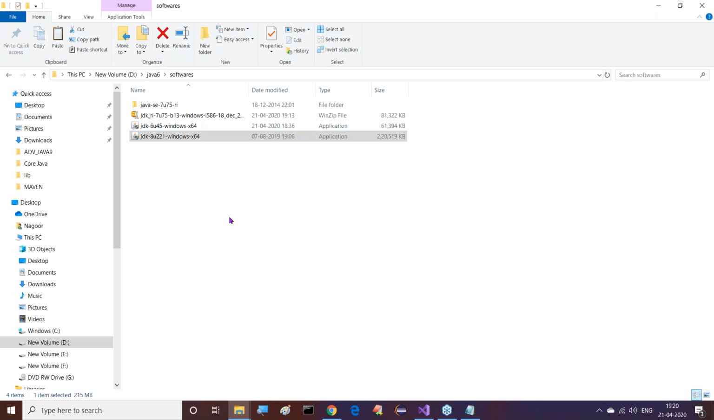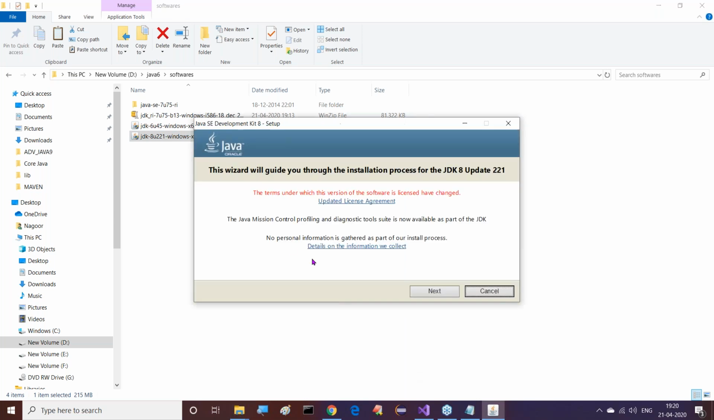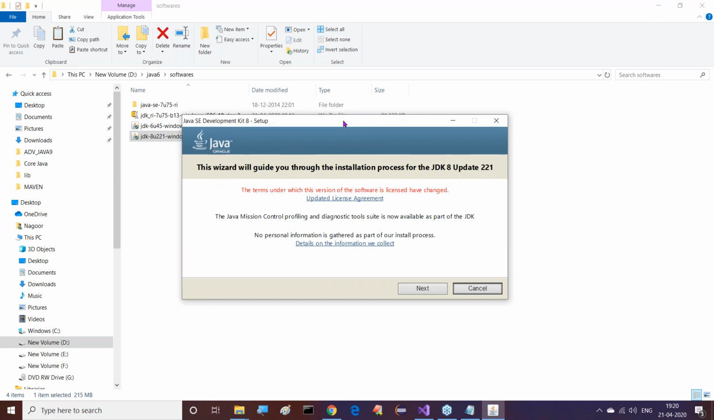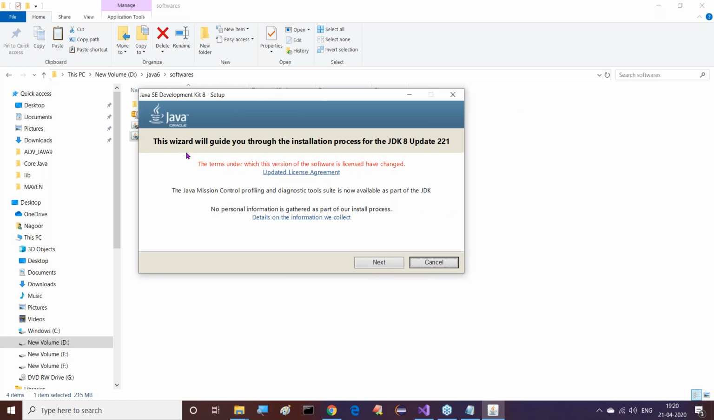Even Java 7 we can download from Oracle. If you download from Oracle, we can directly get the setup file, and then we can start that setup. Right, sir. Guys, from the Java 8 version onwards, they are giving some guidelines. So this wizard will guide you through the installation process.